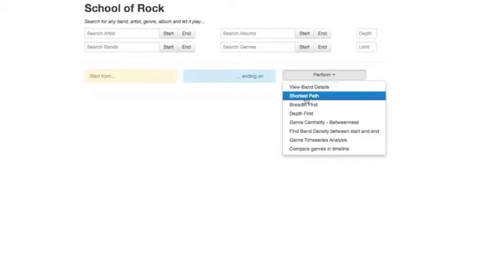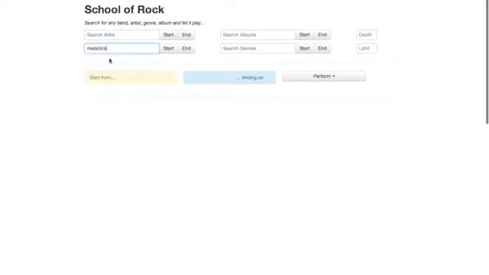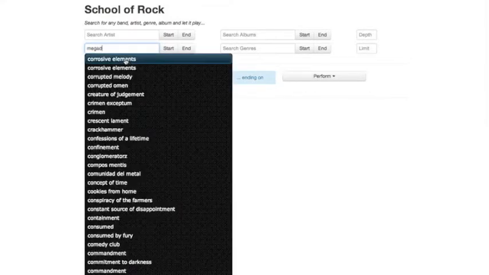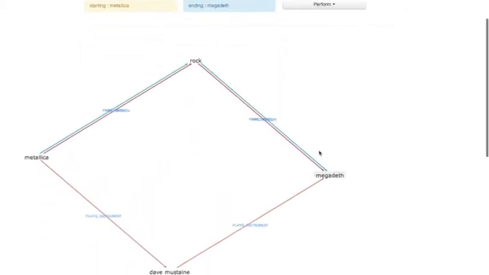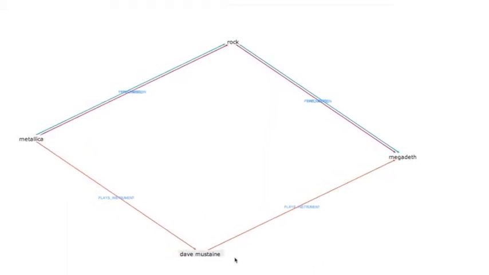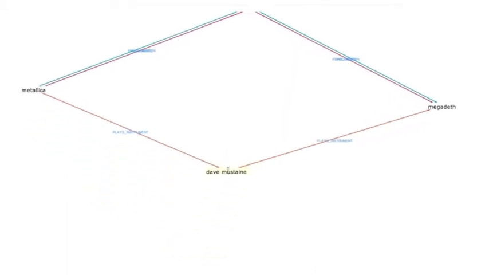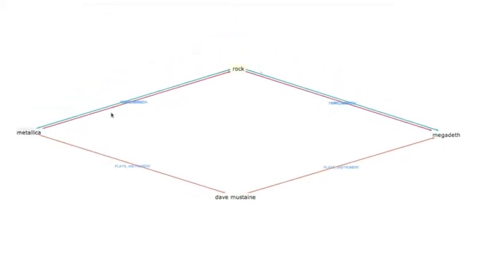Let us start by seeing the shortest path between two bands, like Metallica and Megadeth. The use of the start and end buttons is to indicate the start and end nodes of traversal. Okay, we can see that the two bands are connected by an artist, Dave Mustaine, who initially played for Metallica and then joined Megadeth. We can also see that there is another shortest path using the genre relationship.